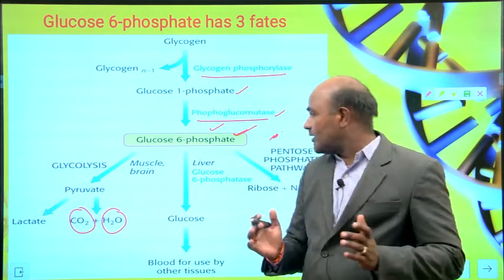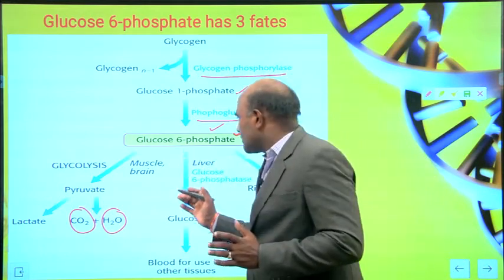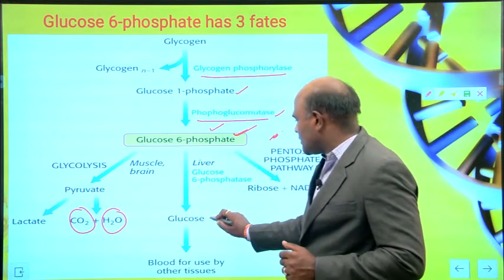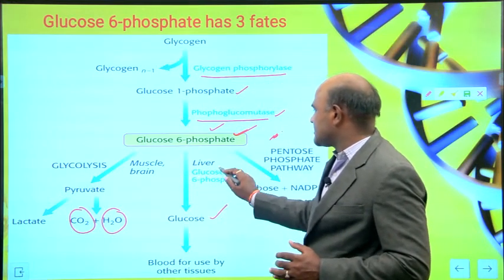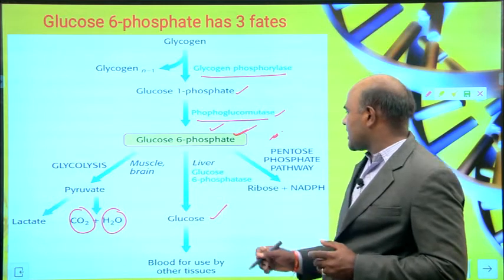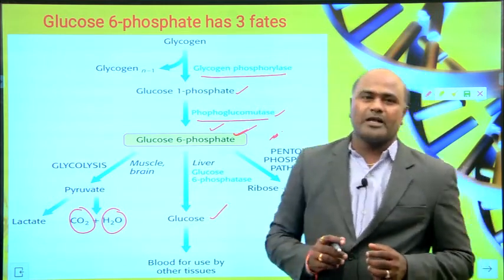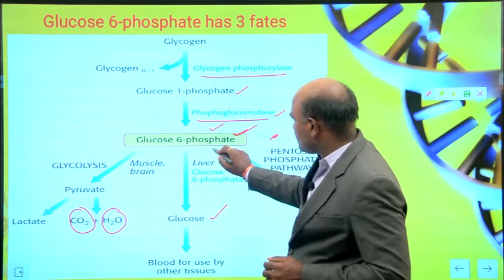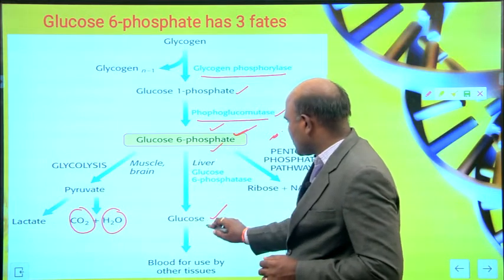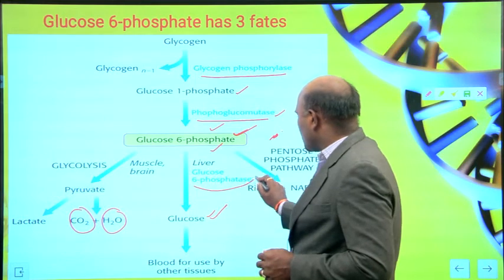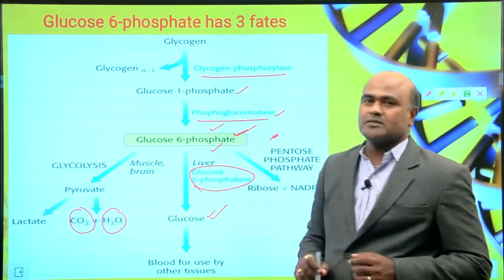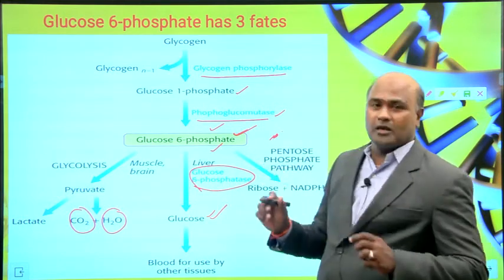This is one pathway. And then glucose 6-phosphate is again converted into glucose. This happens in the liver, and here the enzyme is glucose 6-phosphatase. Glucose 6-phosphate is converted into glucose with the help of glucose 6-phosphatase, and this happens in the liver.